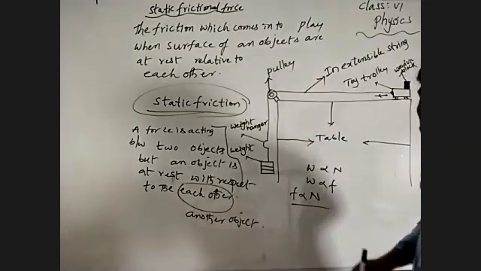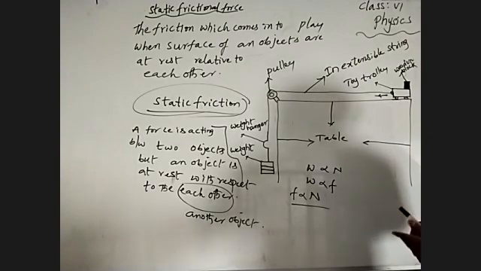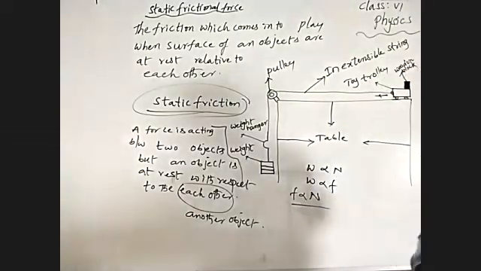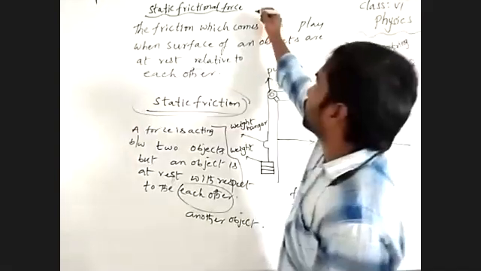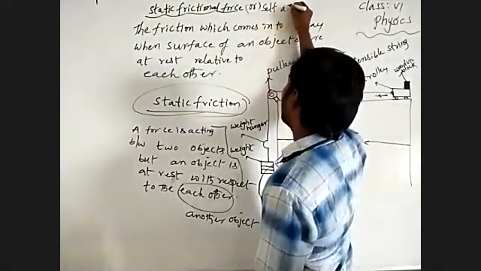In static frictional force, the body is always trying to be placed at rest. It's trying to keep at rest. It means the frictional force is trying to adjust itself to keep the body at rest. That's why we call static frictional force self-adjusting friction, a self-adjusting force.